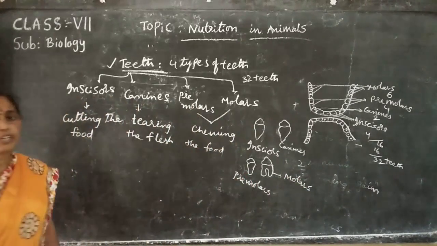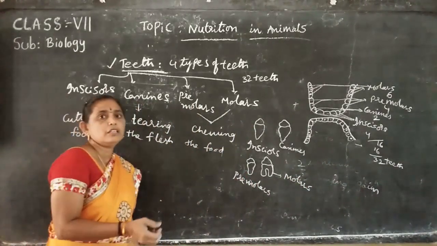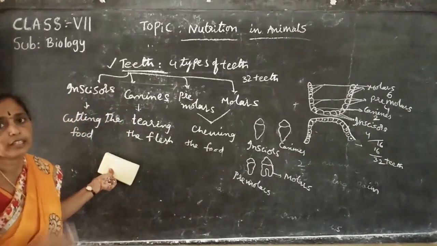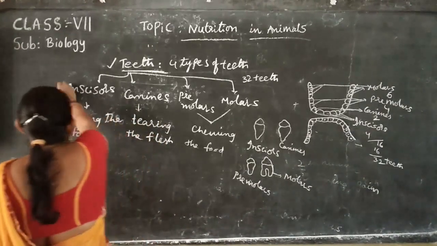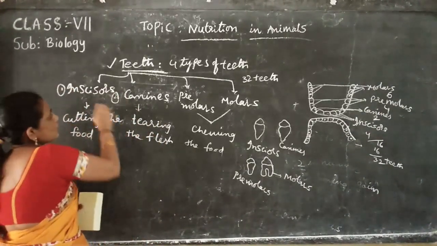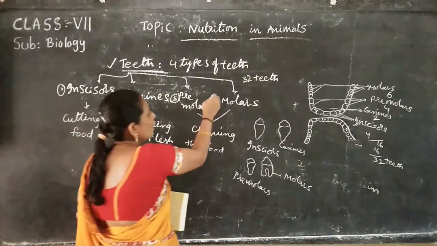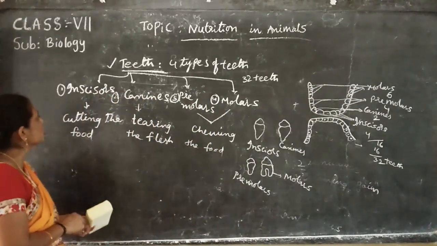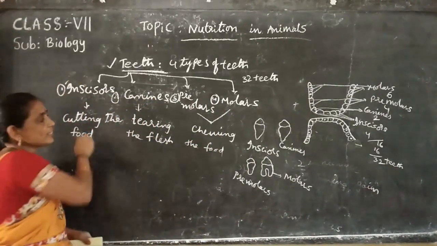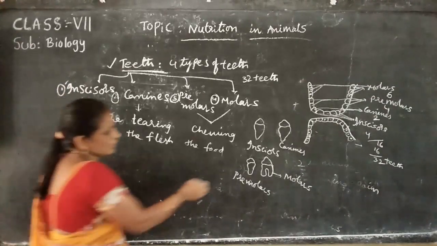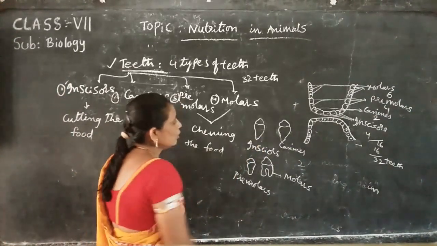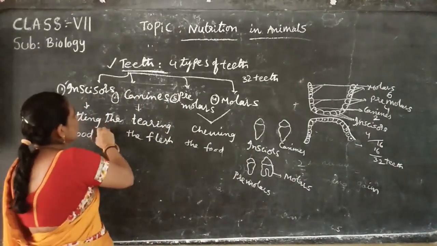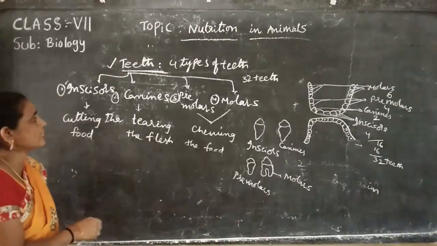Okay, these are the different types of teeth that help in chewing the food materials. The different types of teeth present in the mouth cavity are incisors, canines, premolars and molars. These are the 4 types of teeth. The first one is incisors. Incisors cut the food materials into pieces. Their structure is somewhat sharp. The cow has well developed incisors.